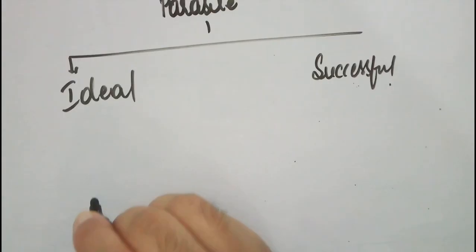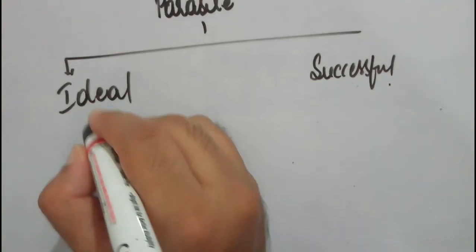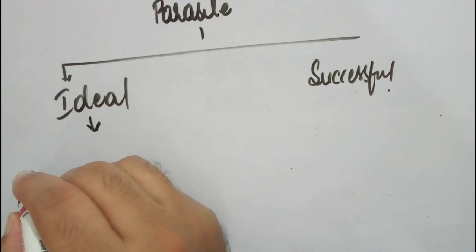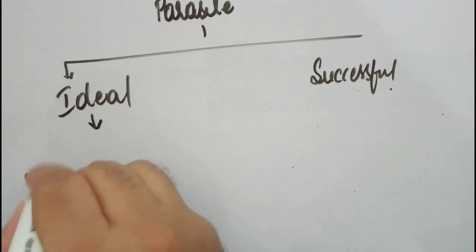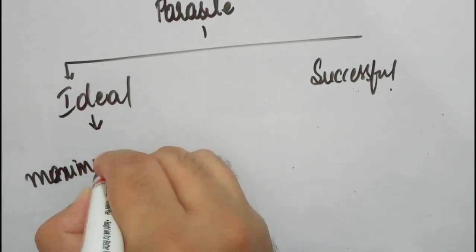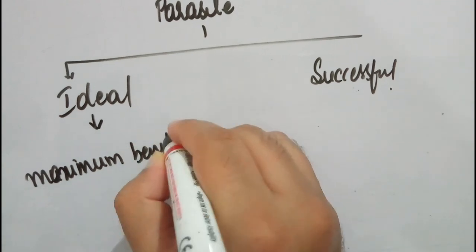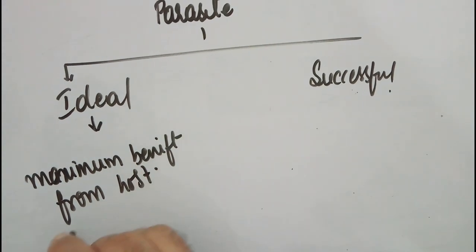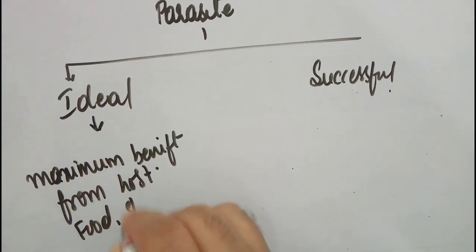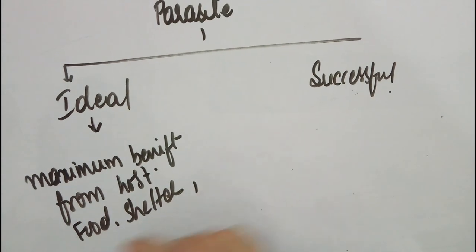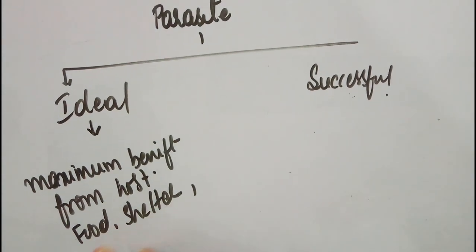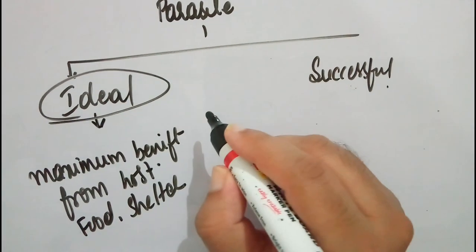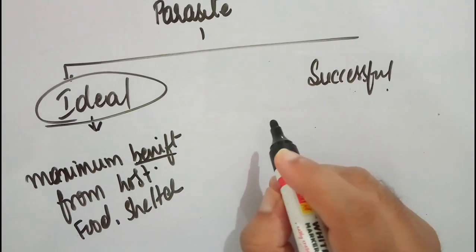Now what is an ideal parasite? An ideal parasite is the kind of parasite which derives maximum nutrition, maximum food, and maximum shelter from the host. Such parasites are called ideal parasites. So maximum benefit is derived from the host in terms of food, shelter, and protection. In all these ways ideal parasites derive maximum benefit from the host.